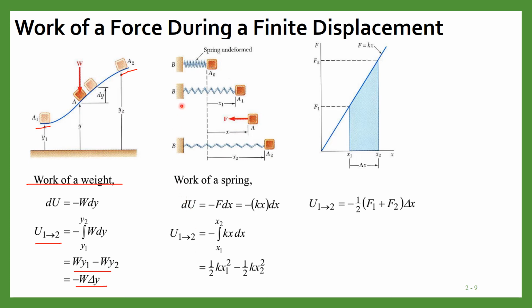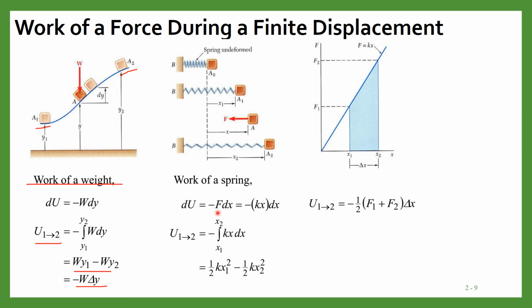Similarly, suppose this is the spring, so this is the work of a spring. This is the undeformed form of the spring, and suppose it is deformed slightly to x1, and then the spring force will also act in the direction opposite to this deformation, and suppose this is the final position. So we know that dU is equal to minus F dx because they are in the opposite direction.